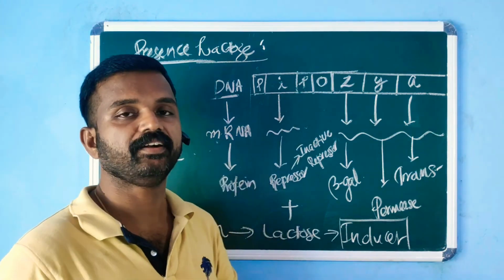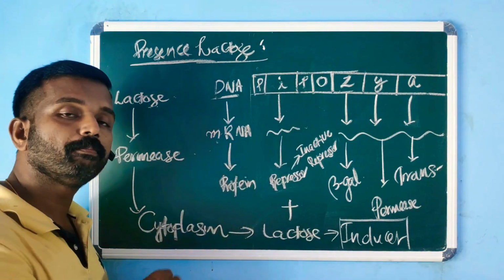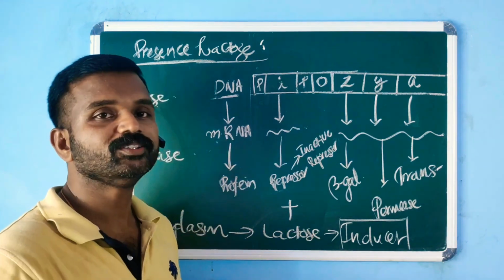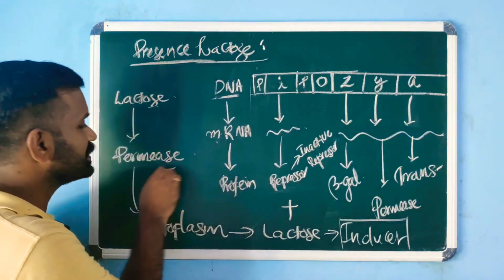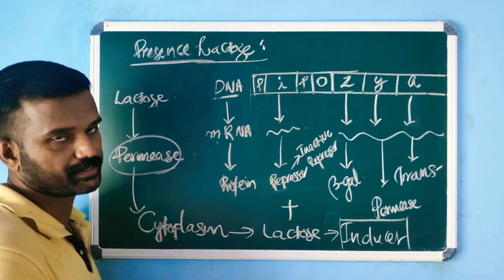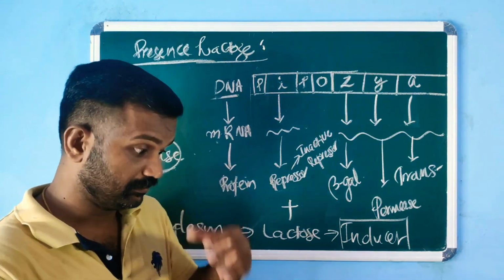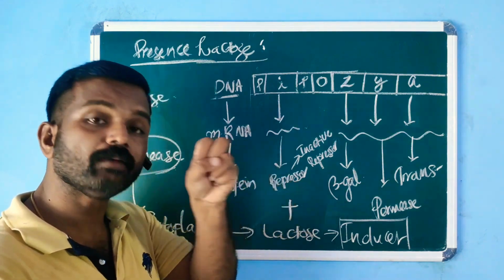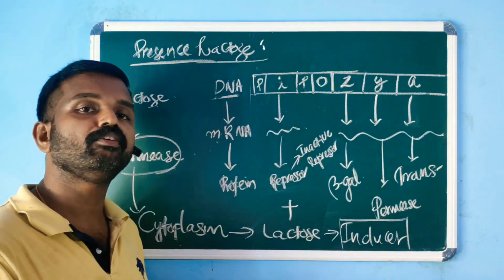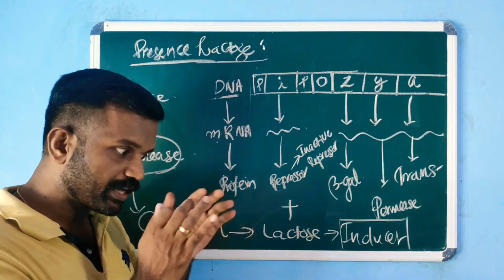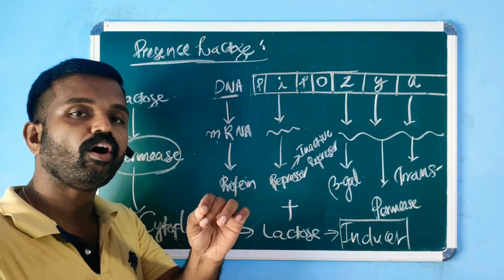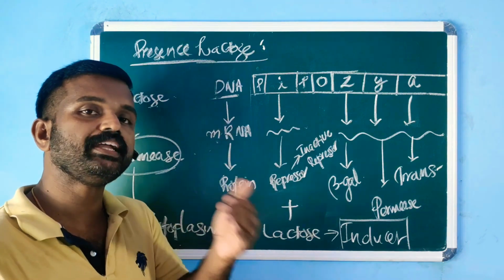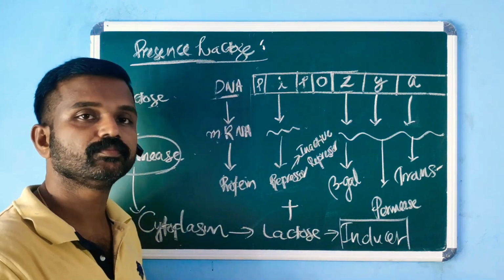And in bacteria, a low level of lac operon is always switched on. Why? Because otherwise the permease enzyme will not be there in the cytoplasm. Without the help of permease, lactose cannot be absorbed into the cytoplasm of the bacterial cell. So we can conclude that a low level of lac operon is always switched on in bacteria.